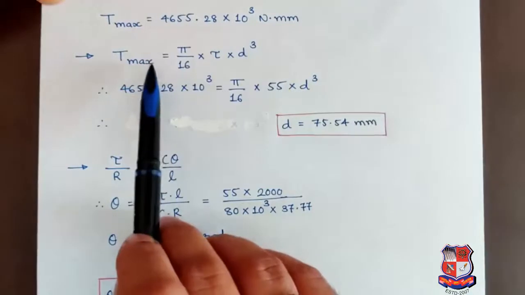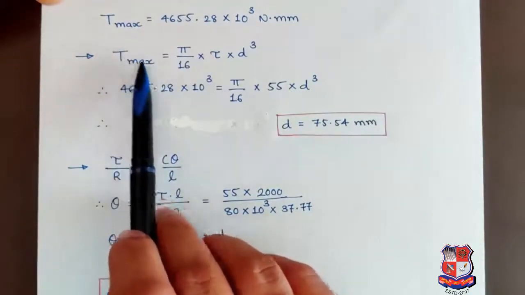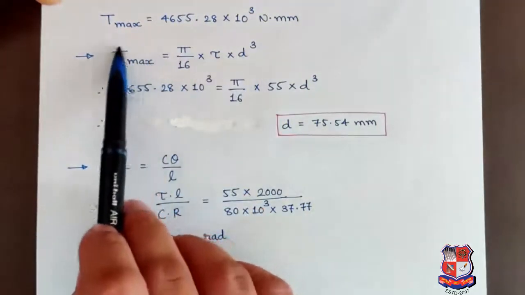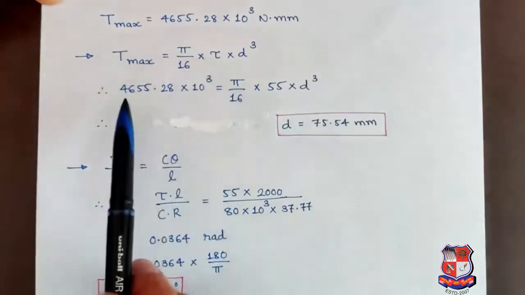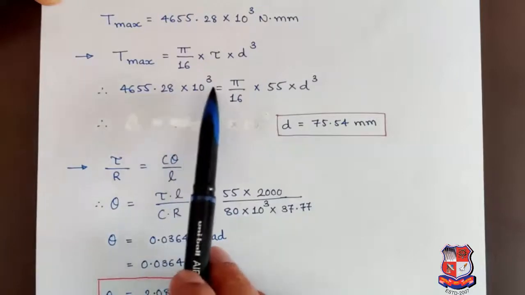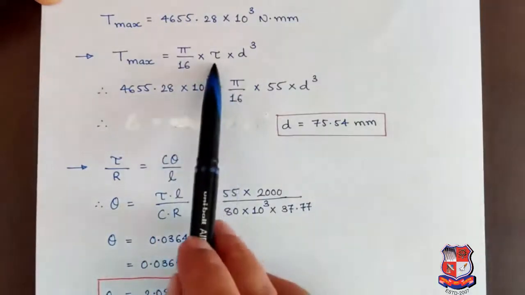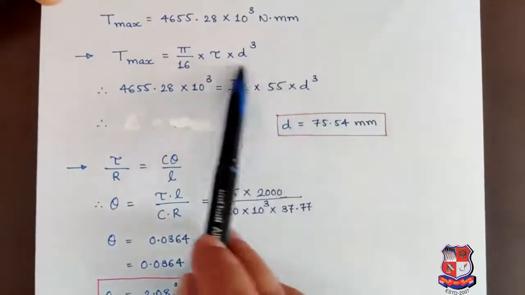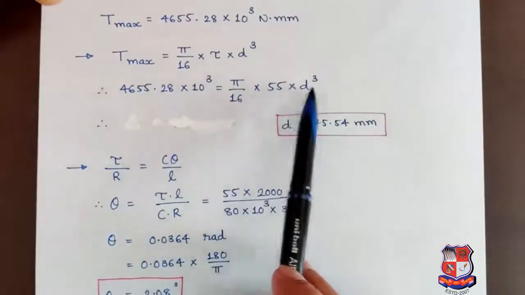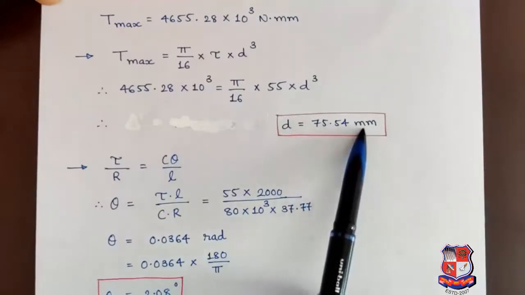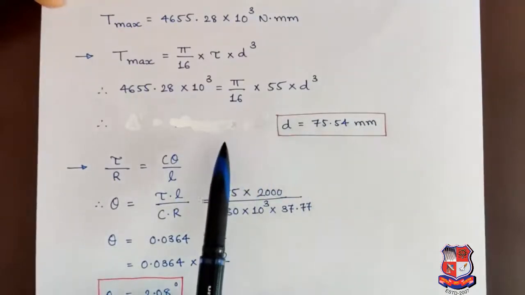Now we have the equation of torque for the shaft, that is T max is equal to pi by 16 into tau into d cube. We have the values of T max and tau, that is 4655.28 into 10 cube is equal to pi by 16 as it is, tau permissible shear stress is given 55, into d cube. By solving this equation, you will get D is equal to 75.54 mm.